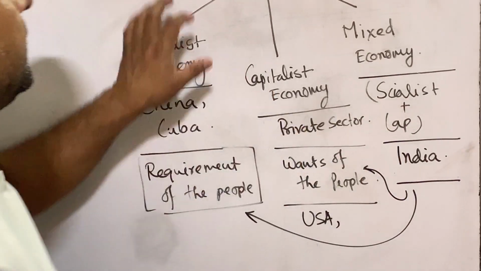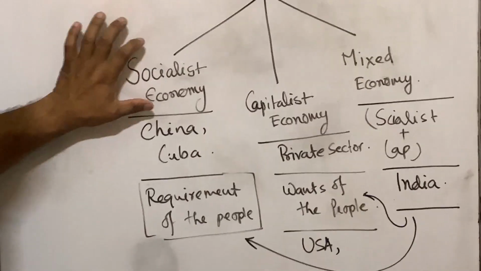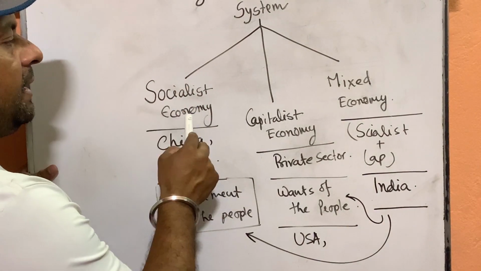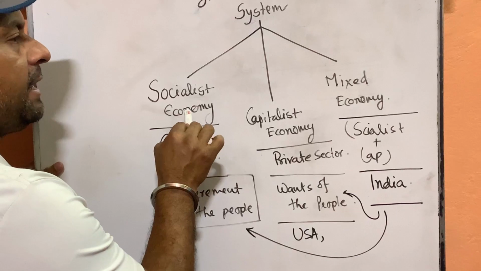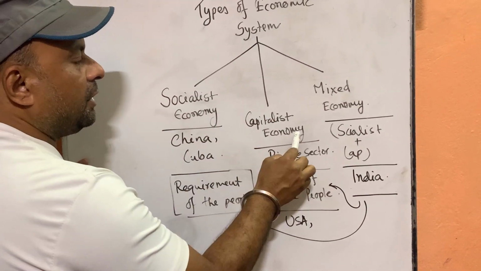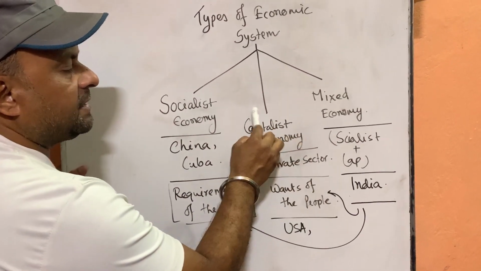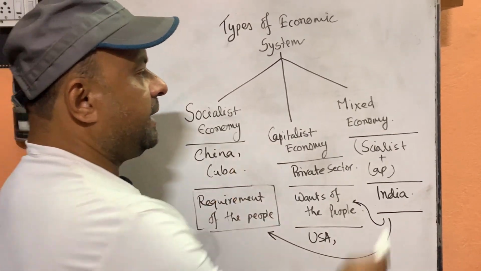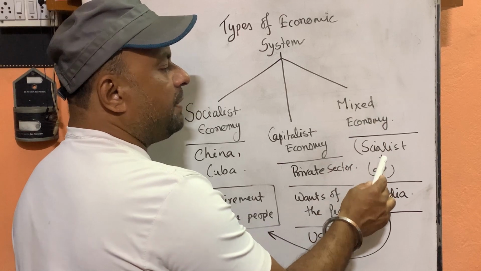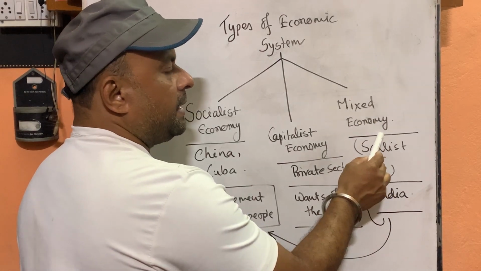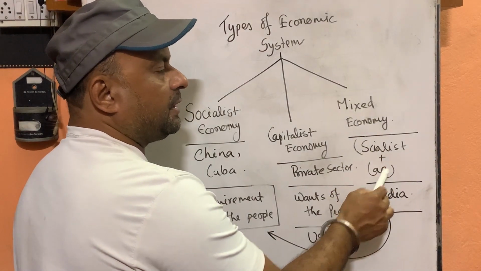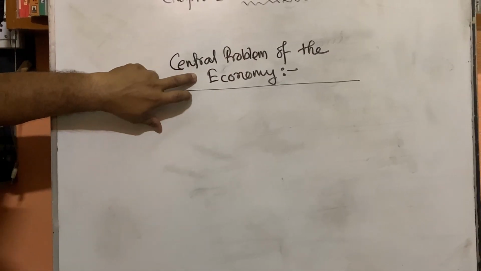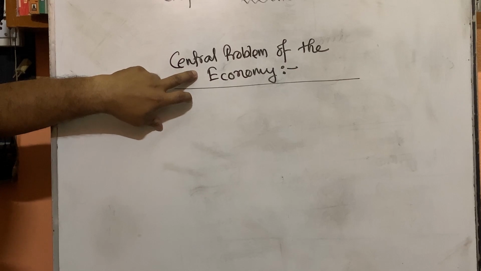So these are the three economic systems. Socialist, where private ownership is not there, all the activities are mainly done and moved by the government. Capitalist economy, all the economic activities are mainly led by the private sector, government participation is less. In mixed economy, both the government and private sector are there, where characteristics of socialist and capitalist both are found. Now next topic is central problem of the economy.